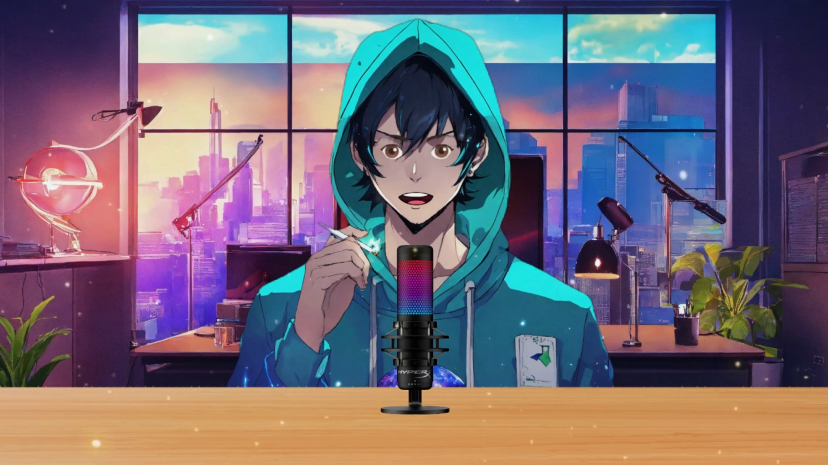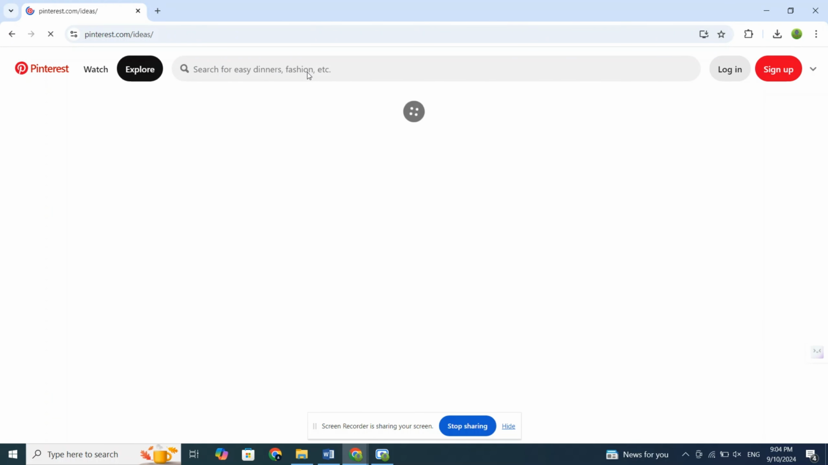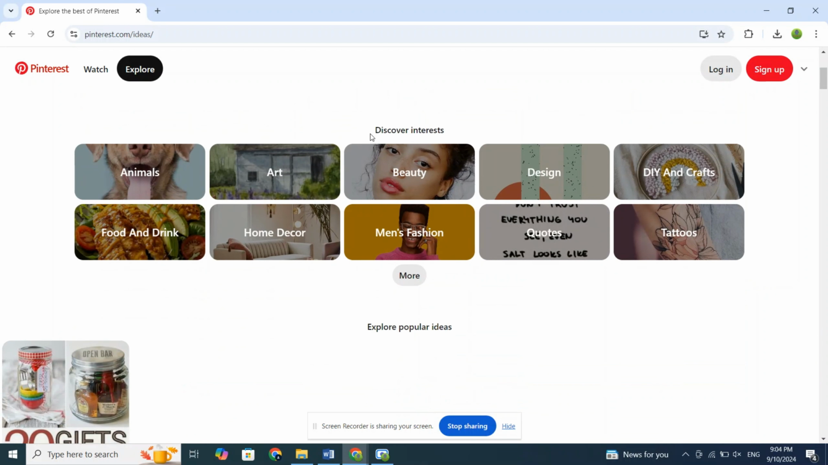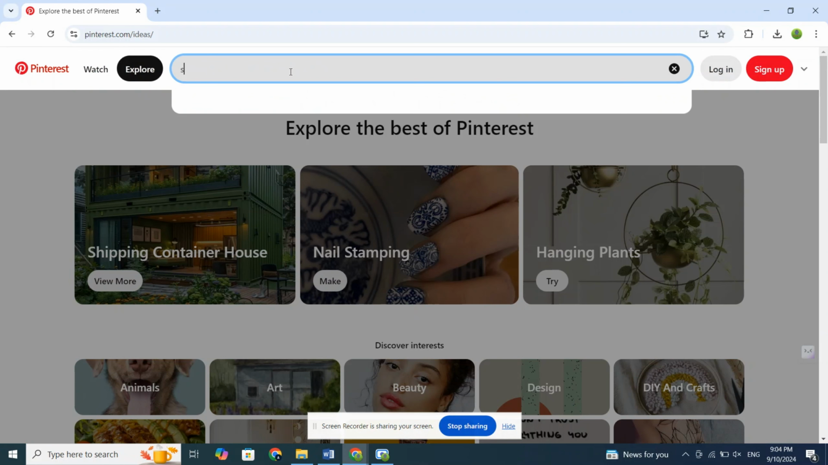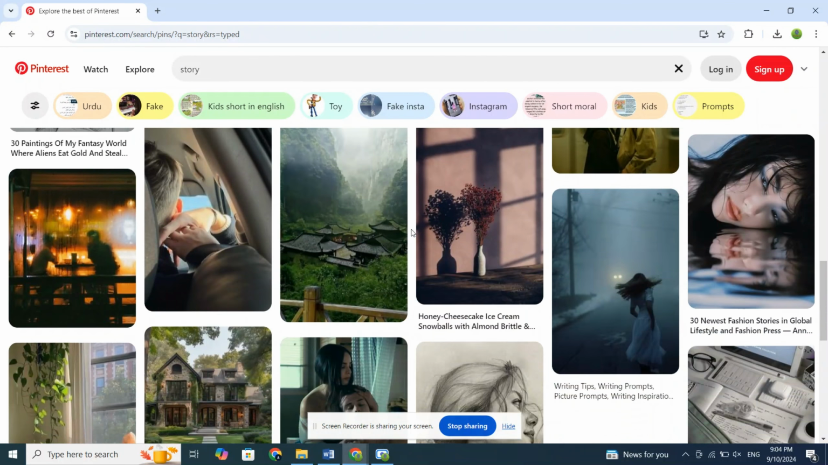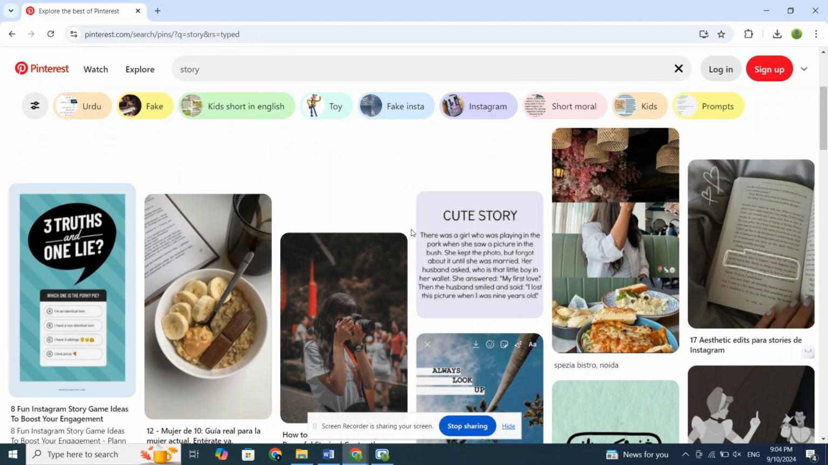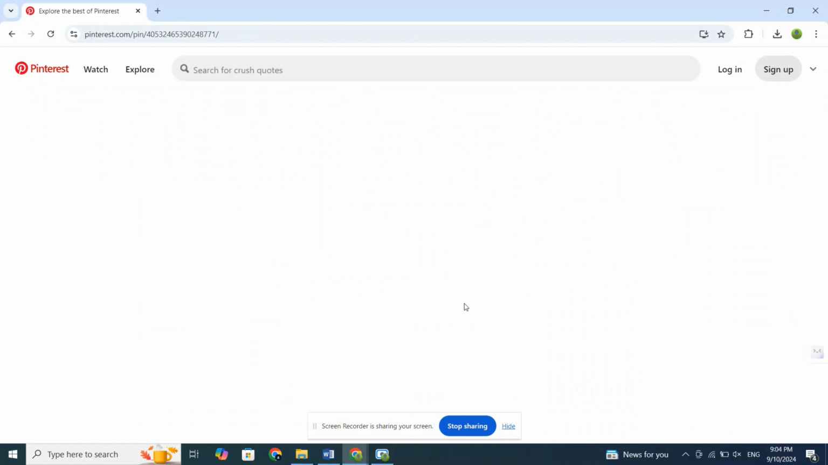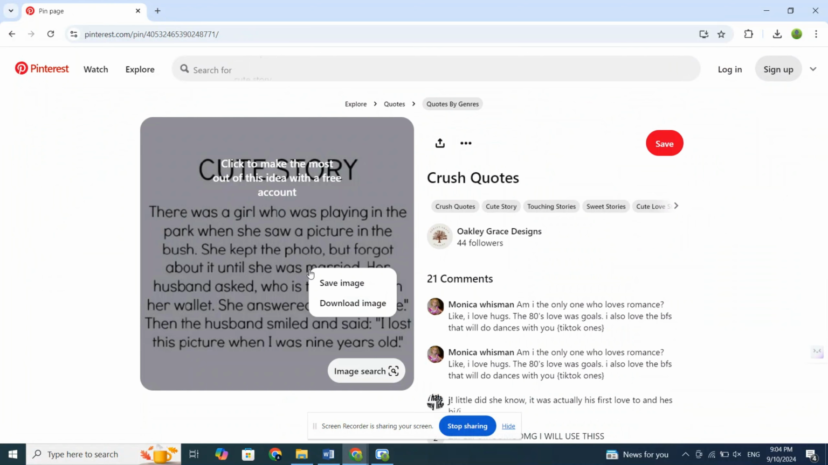Now comes the exciting part. To get this right, pay close attention to the next step, finding a story. Instead of using AI to write your story, I recommend using Pinterest to find super engaging stories for free. Log into Pinterest and search for a story. Pinterest will provide you with stories that can get tons of views on YouTube. Take your time to find a unique story. Once you find a good one, click on it and save the image to your computer.